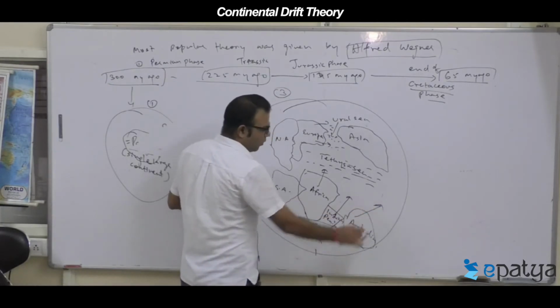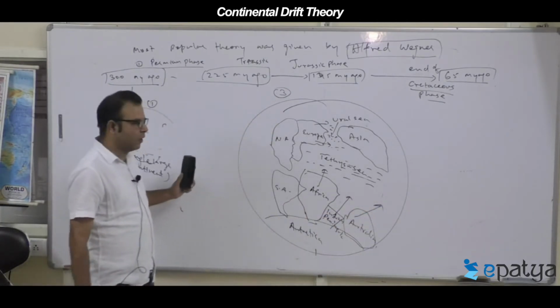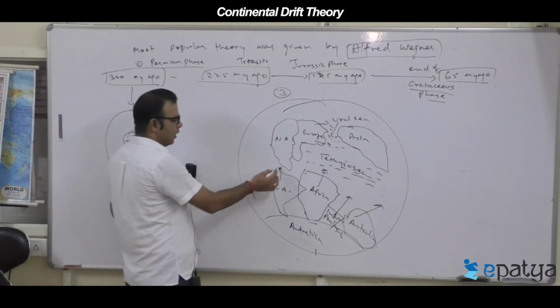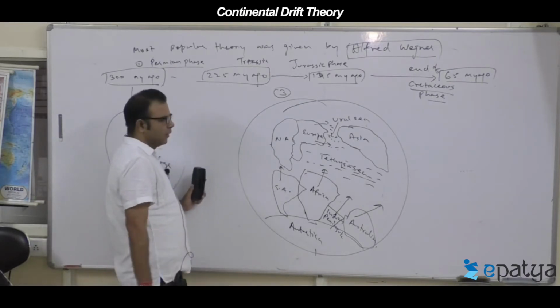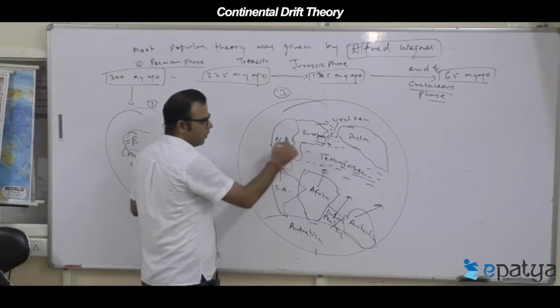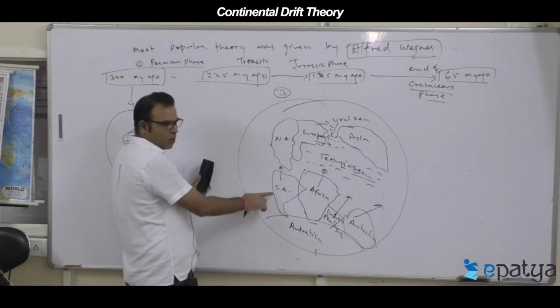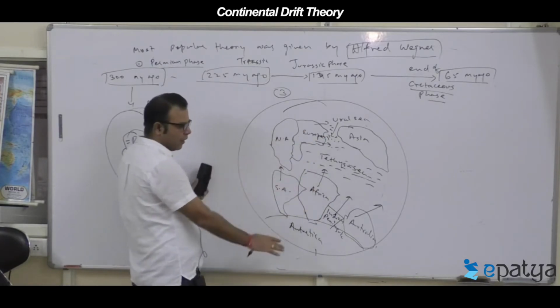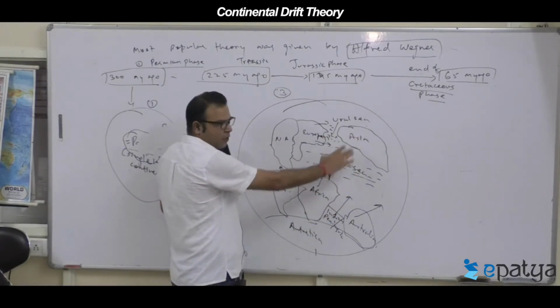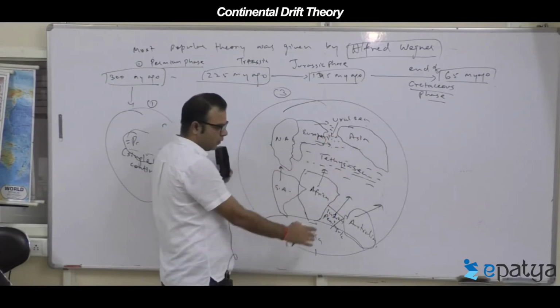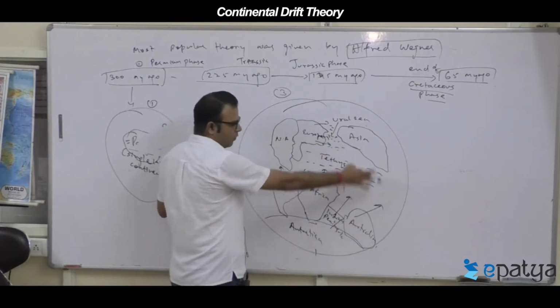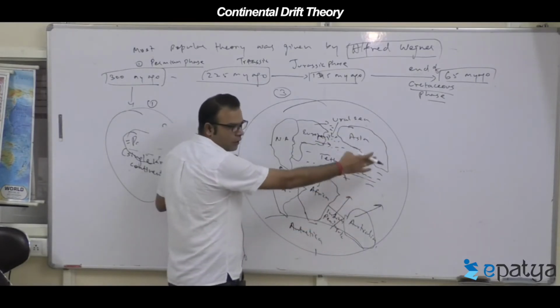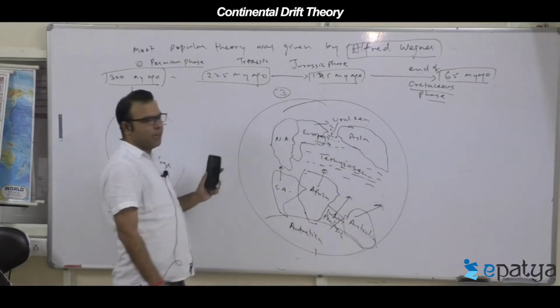Australia moved towards the northeastern region. Europe is moving towards Asia, South America is moving northward, Africa also northward, and the Indian peninsula to the north or northeast.